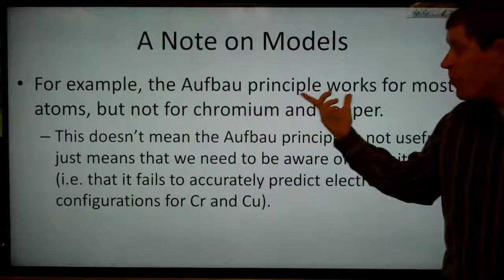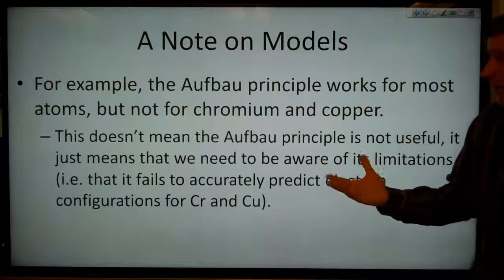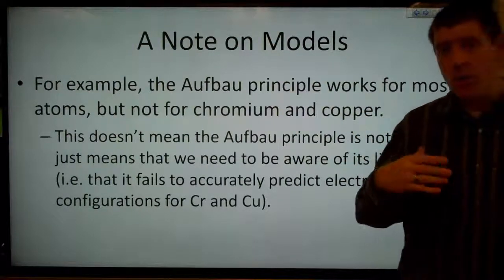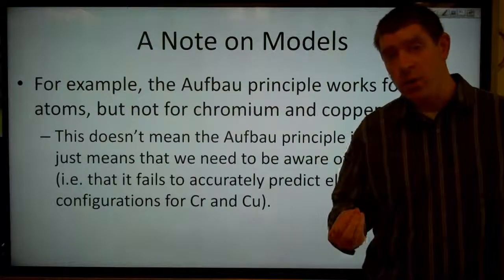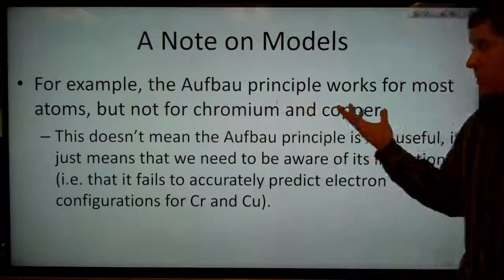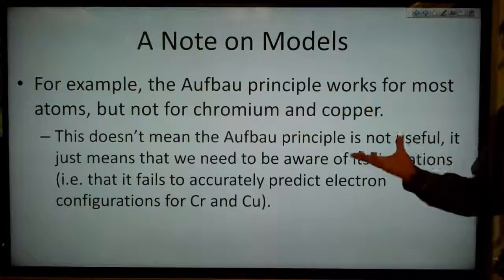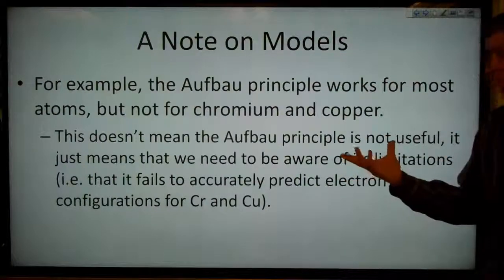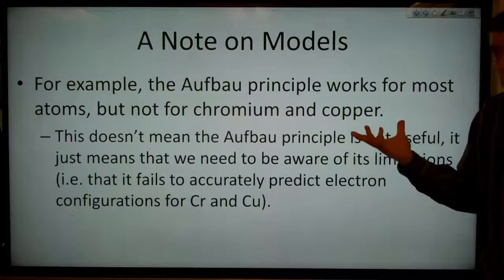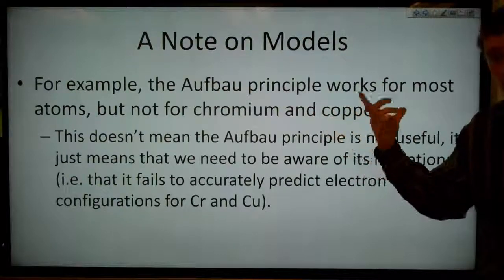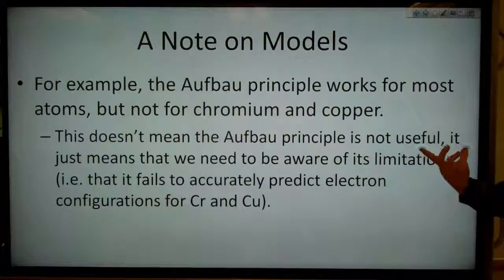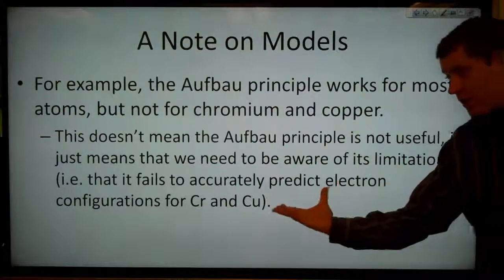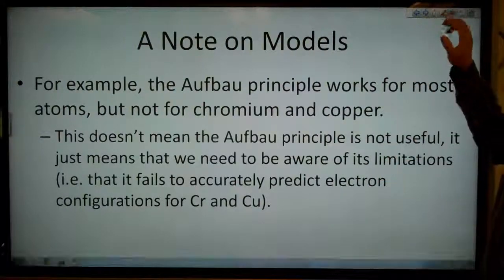So let's look at something like the Aufbau principle. That works for most atoms, but not for something like chromium and copper. We fill in chromium and copper orbitals in a slightly different order than for most other atoms. But the Aufbau principle works fairly well. So this doesn't mean that just because there are some problems with the Aufbau principle that we should throw it away. It's useful for everything except chromium and copper. So it's pretty good, and it's not even that bad for chromium and copper. There are just a couple of exceptions there. So it is useful, but we need to be aware of its limitations. So it will fail to accurately predict the electron configurations for chromium and copper.